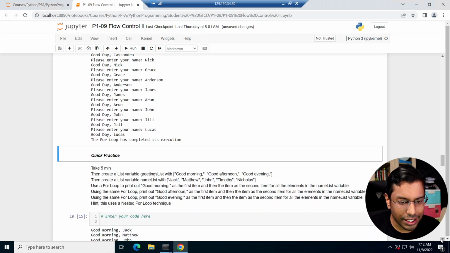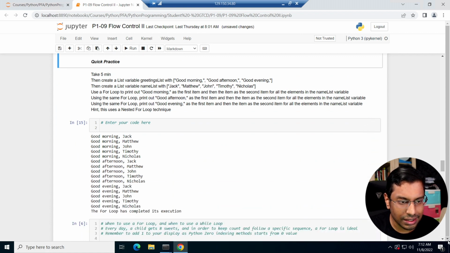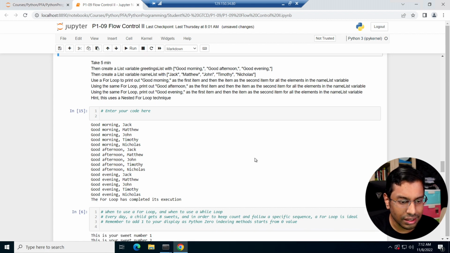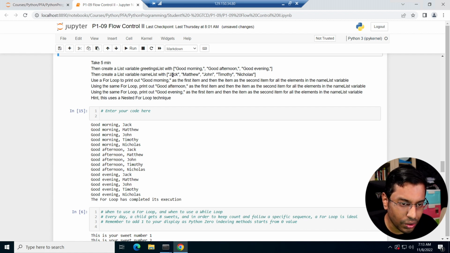So with that, let's get to a quick practice. Take 5 minutes. Create a list variable, greetings list, with good morning, good afternoon, good evening. Then create a list variable name list with Jack, Matthew, John, Timothy, and Nicholas. Use a for loop to print out good morning as the first item, and then the item as the second item. So it's good morning, Jack, and so on. And then you're going to be doing the same. Use the same for loop to print out good afternoon and then good evening as well. So yeah, you have to use a nested for loop for this example.